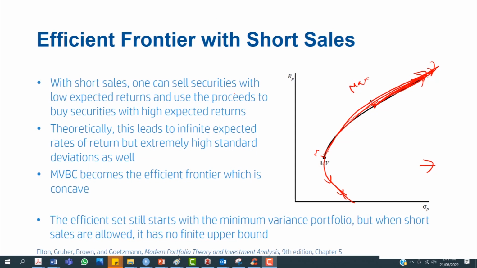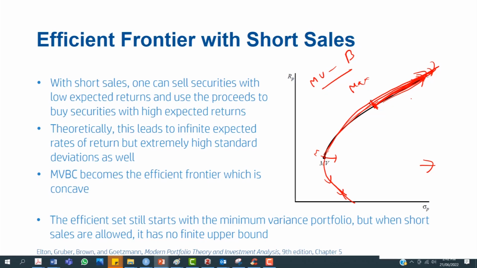To summarize, in this video, we discussed the shape of the efficient frontier, with and without short sales. We found that in the absence of short sales, the efficient frontier extends from the portfolio of minimum variance, the global minimum variance portfolio, to the portfolio of maximum return, in this case MV to B. However, when the restrictions on short sales are removed, one can short sell securities with poor expected return and invest in higher expected returns on the efficient frontier, extending their possibilities beyond this upper point B. In that case, the expected returns would be very high with no upper bound on this efficient frontier.